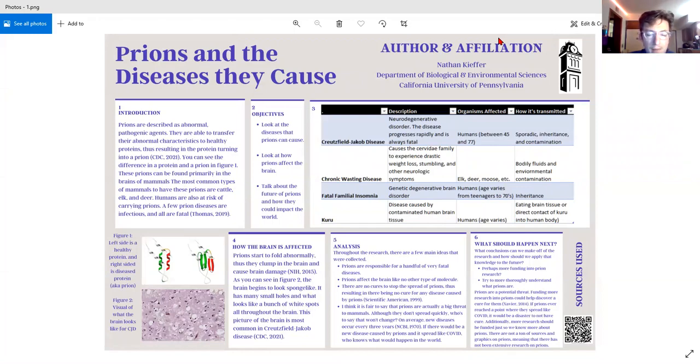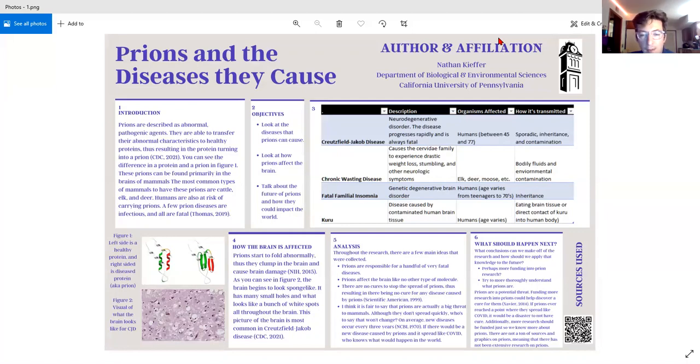Looking at my objectives, one of them is to look at the diseases caused by prions. Number two is to look at how prions affect the brain. And number three is to talk about the future of prions and how they could impact the world. Looking at number three, the four diseases I put down, I put them in no order. These are mainly the four most common ones.